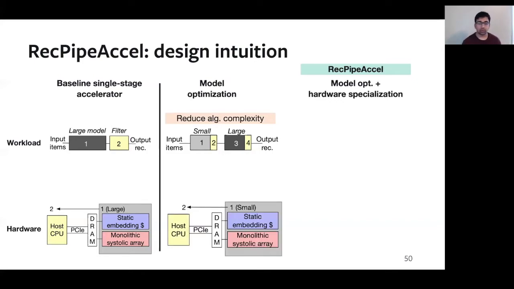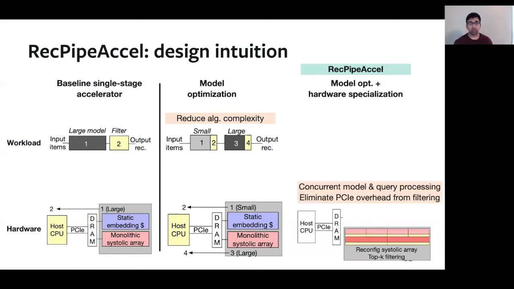Now, the hardware view of this is relatively straightforward. First, we run the small neural network inference on the accelerator, the filtering operation on the host CPU. We send the outputs back to the accelerator, and we perform the larger neural network inference on the accelerator. And finally, we perform the top K filtering operation on the host CPU once again. Now, you can see how this design is going to incur a lot of PCI communication overheads and potentially limit the performance of this hardware accelerator. So next, let's look at the hardware specialization that we can add in order to accelerate these end-to-end recommendation pipelines.